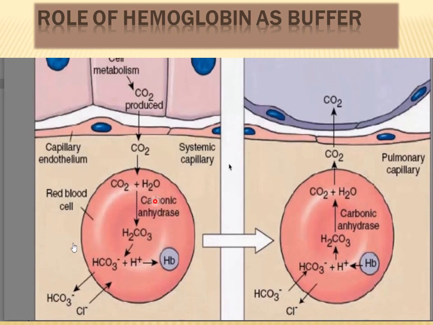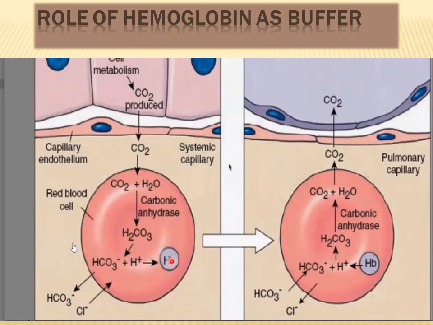So the carbonic anhydrase enzyme is present inside red blood cells, and it is going to catalyze the formation of carbonic acid from carbon dioxide and water, and this carbonic acid is going to dissociate into bicarbonate ions and hydrogen ions, and hydrogen ions are going to be taken up or sequestered by hemoglobin, which is also present inside RBCs, and this hemoglobin is also going to combine directly with some of the carbon dioxide that has entered the RBC to form carbaminohemoglobin.